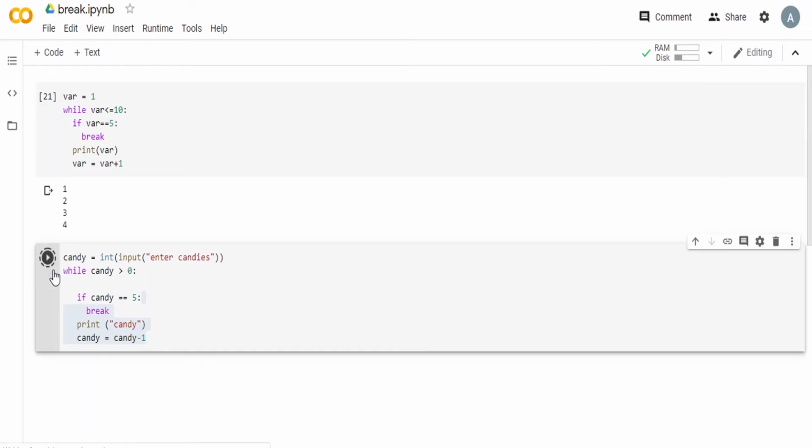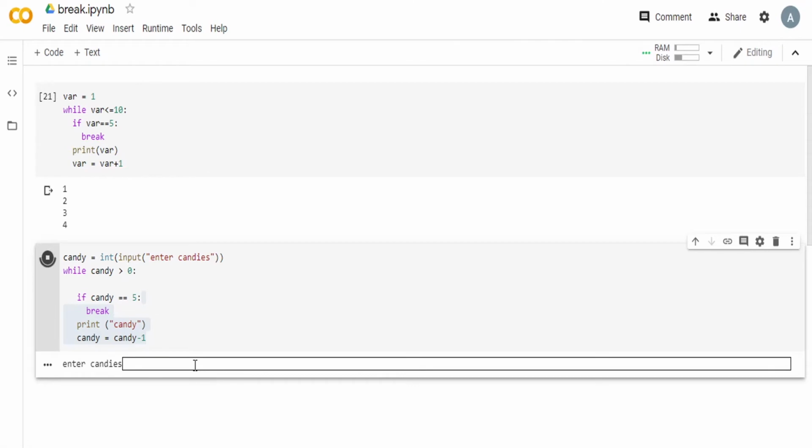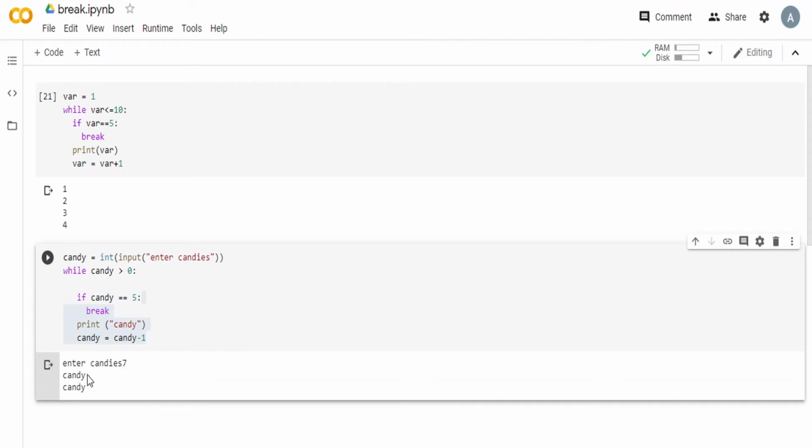So upon execution, if we enter the number of candies to be 7, it just prints 2 candies, because we always need to have 5 candies in the machine and only 2 candies can be retrieved from it. So that is how break is used.